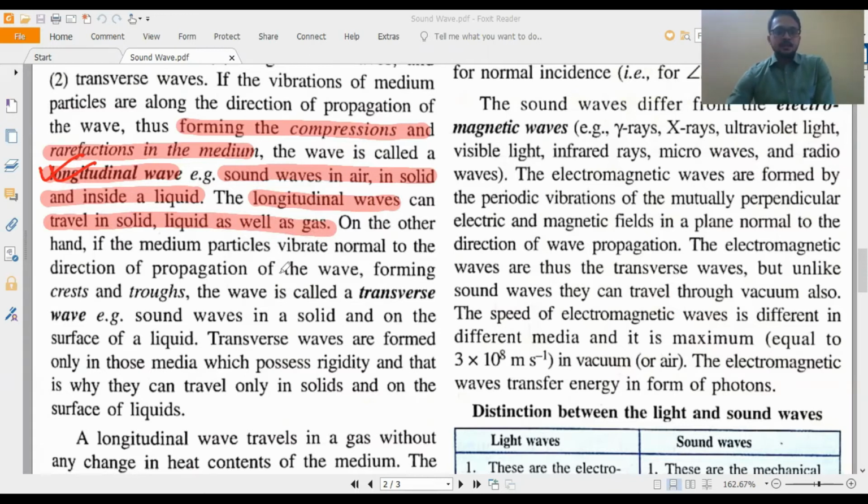But the transverse wave means what? Transverse wave means when the medium particles vibrate perpendicular to the direction of propagation of wave. Suppose the wave is propagating in this direction, and the medium particles are vibrating up and down. That means sound is propagating in this direction, medium particles are vibrating up and down.